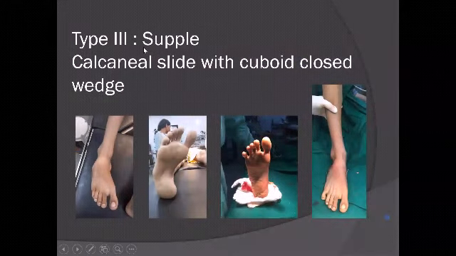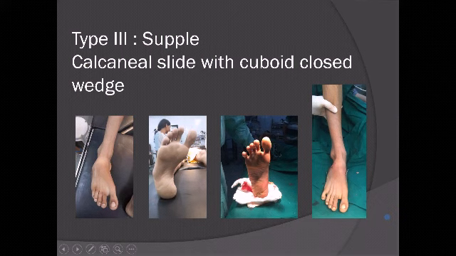Okay, so this is a type 3. Again, a supple foot. Here I have done, you see there is a heel varus and a midfoot adduction. So what we did was a calcaneal slide for the hindfoot varus, which took the forefoot with it. And then we did a midfoot osteotomy of cuboid closing wedge. So that is how we corrected it.